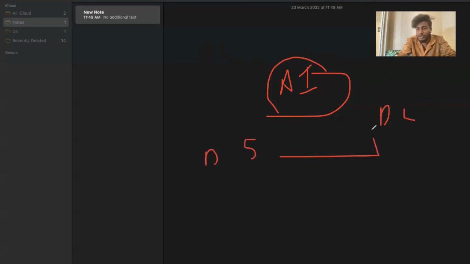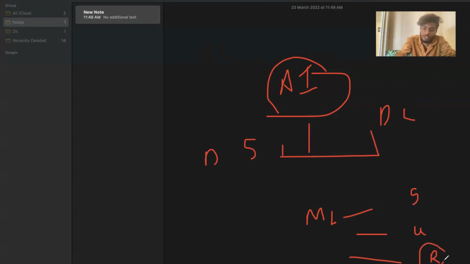As I said, the first is supervised machine learning, the second is unsupervised machine learning, and the third is reinforcement learning. Can you directly jump to reinforcement learning without knowing the basics of supervised and unsupervised? It is not possible, right? The same way, it is not possible to jump to AI without data science and deep learning knowledge. That means this entire course is interlinked. That's the reason, to start a career in artificial intelligence, first of all you need to go with data science, machine learning, deep learning, and AI. This is a pattern, right?